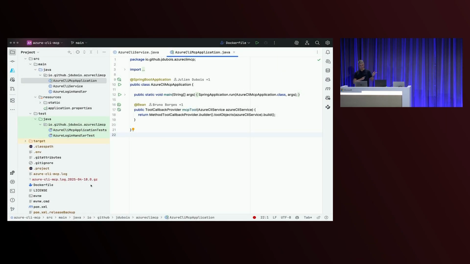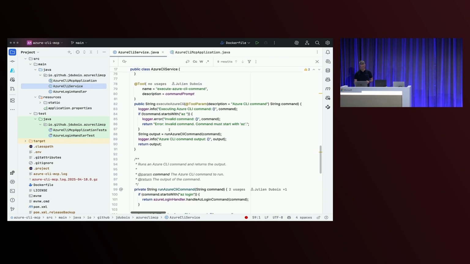So this is my MCP server. Again, it's a Spring Boot application, I would say a normal one, and all the magic is here. I'm exposing this method with add tool, with a method name, a prompt, I'm going to show you the prompt just afterwards, and some parameters. And that's what the clients to my LLM will discover, and then that's how they will know what they can use.